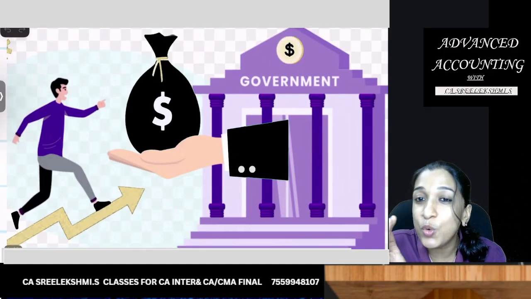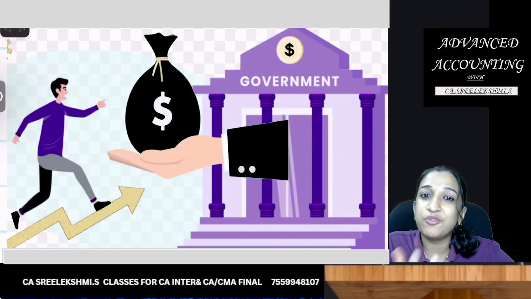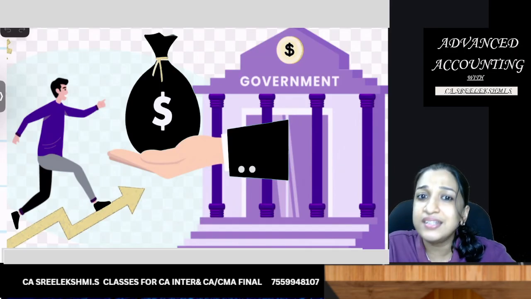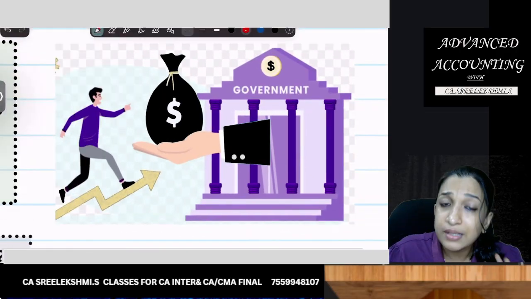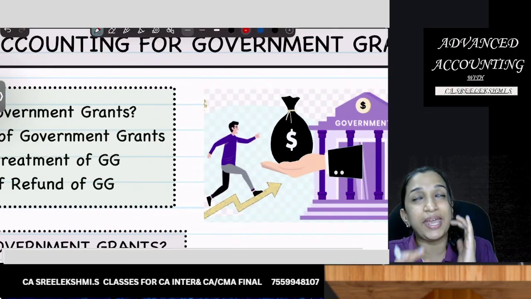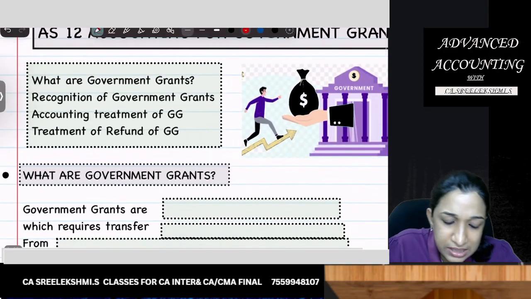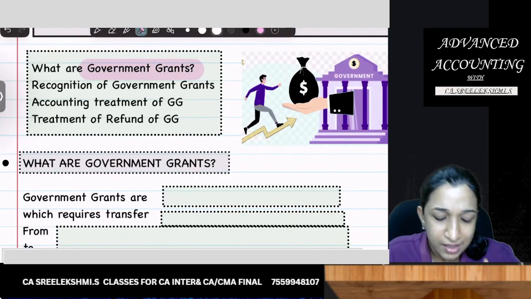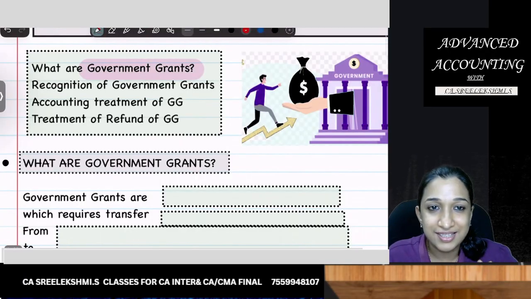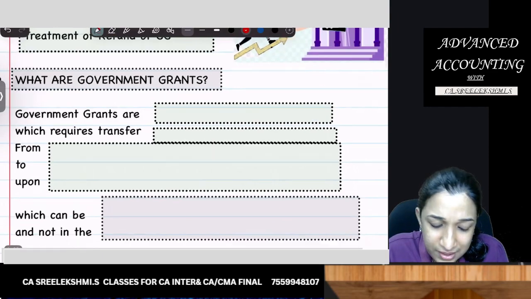What is the accounting treatment in the books of the entity which is receiving this fund? What are the accounting entries? When you study AS12 from the exam point of view, you should start with studying the meaning of government grants. So, what are government grants? Study with me.